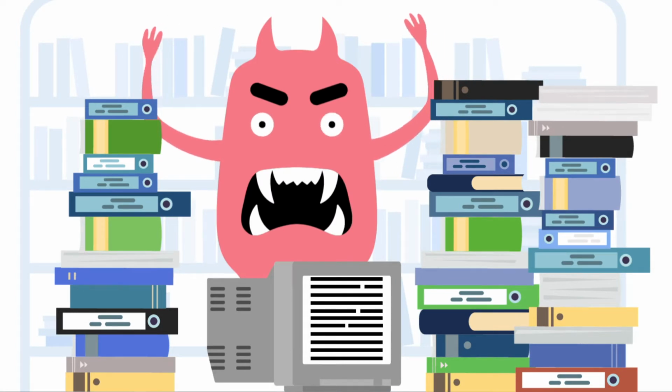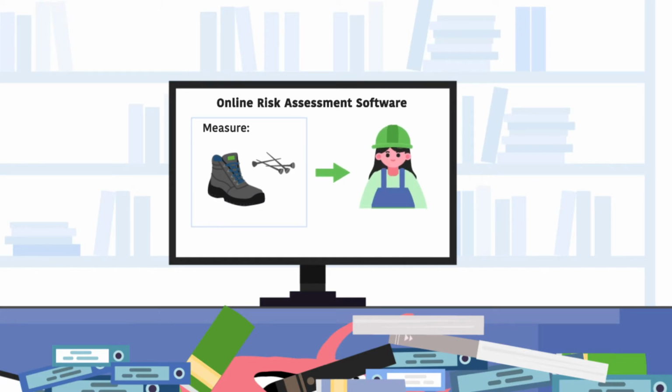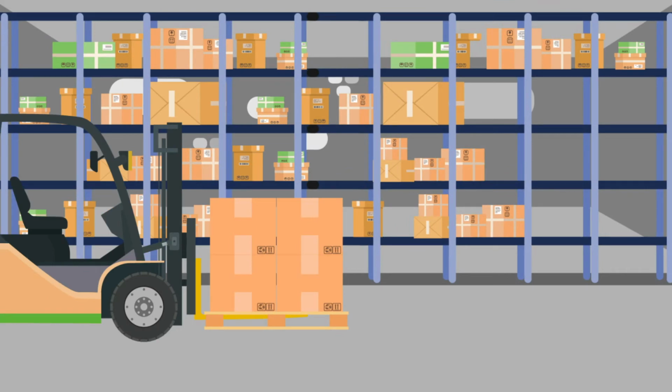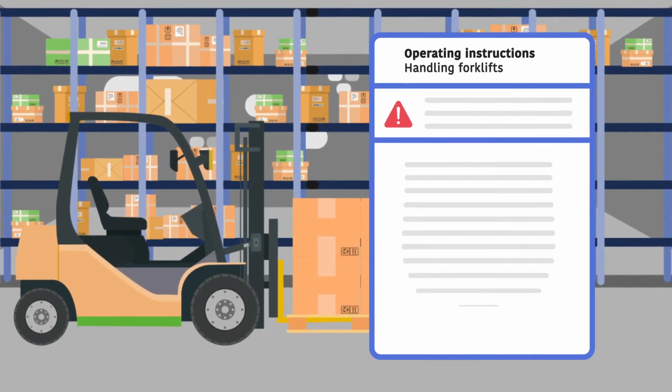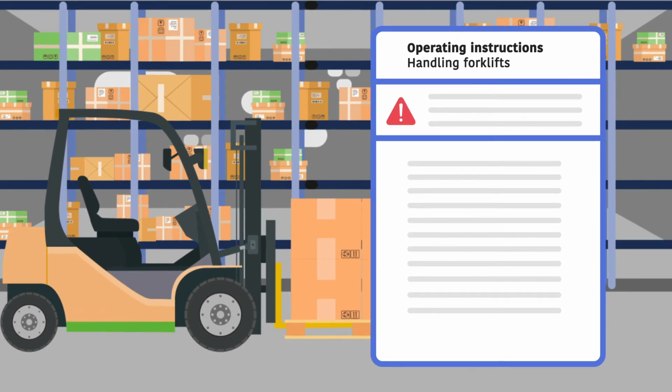With SAM, you declare war on the bureaucratic monster. Measures are quickly developed and distributed to the right employees. Operating instructions can also be created in no time with SAM and thus placed in the right locations.